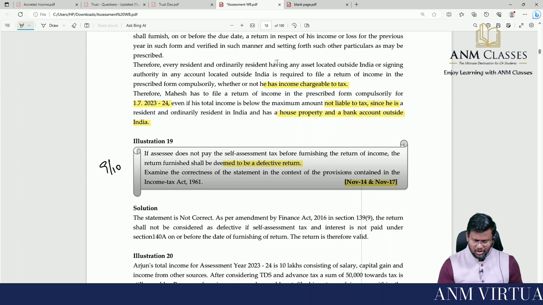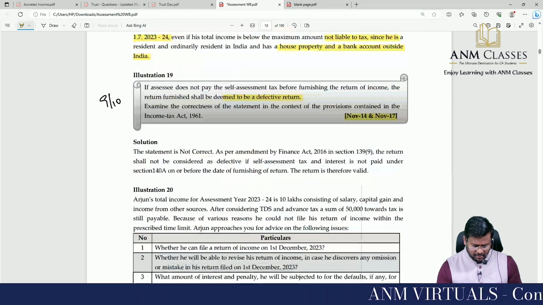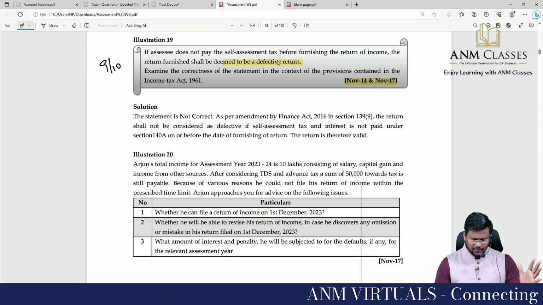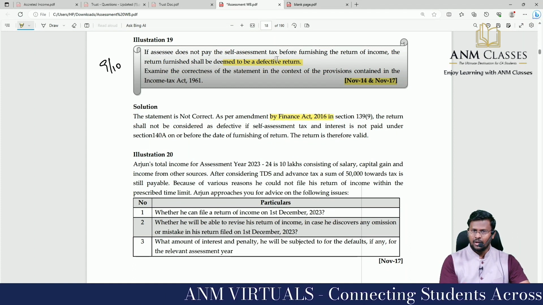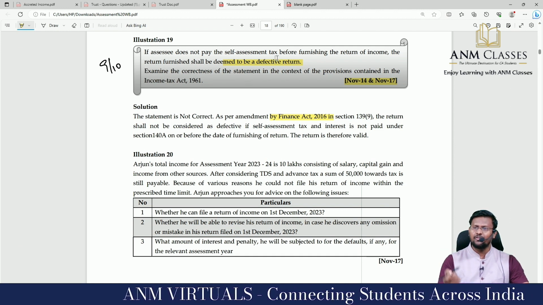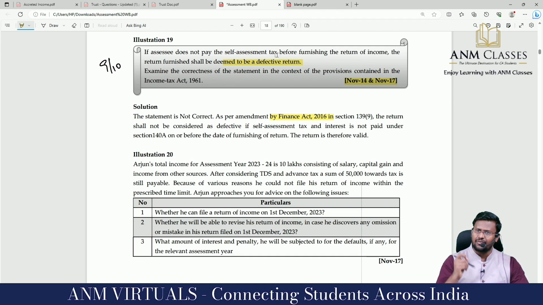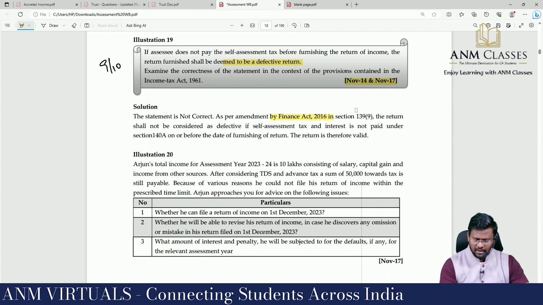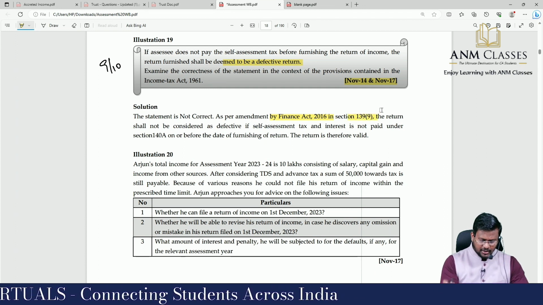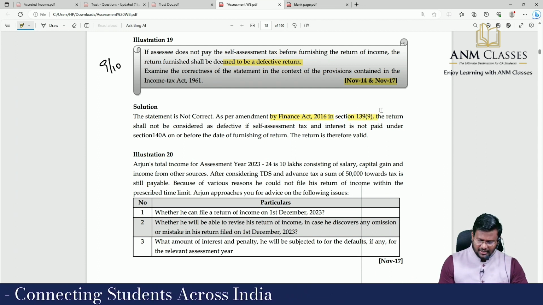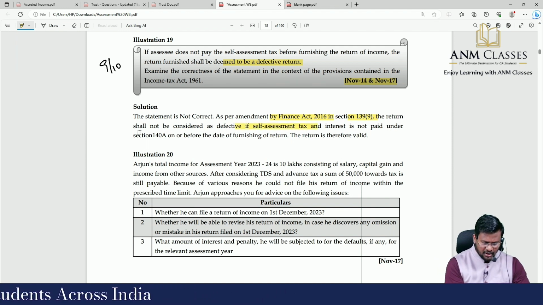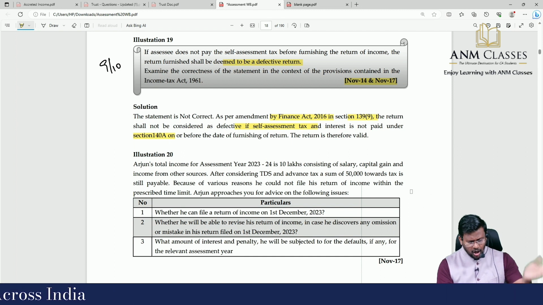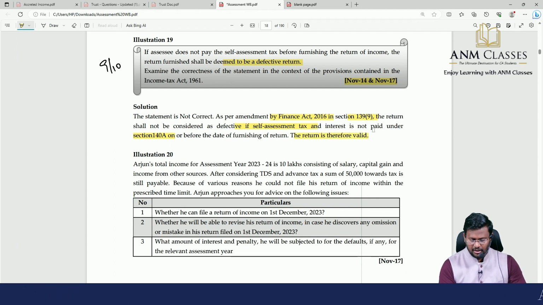Examine the correctness of the statement in the context of the provisions contained in Income Tax Act. The statement is not correct. As per amendment made by Finance Act 2016, I already told, earlier that was the position. But in Finance Act 2016, they have amended that in section 139(9), a return shall not be considered as defective if self-assessment tax and interest is not paid under section 140A on or before the date of furnishing of return. The return is therefore valid.